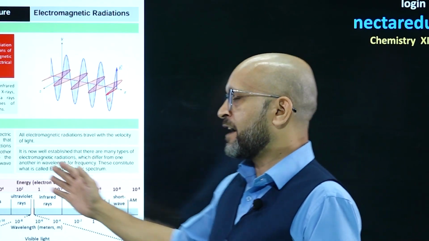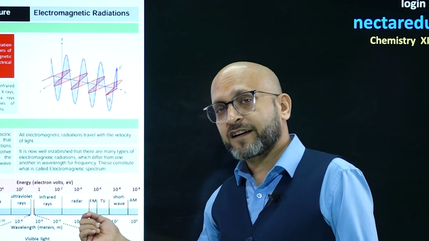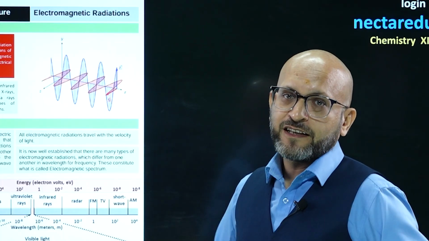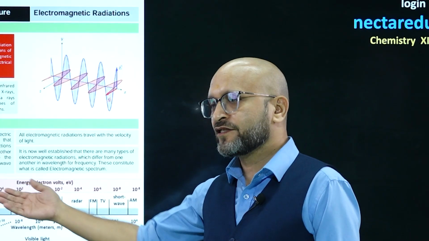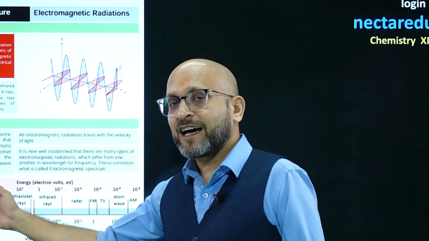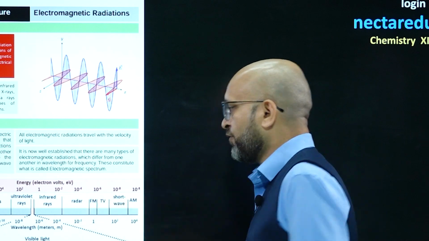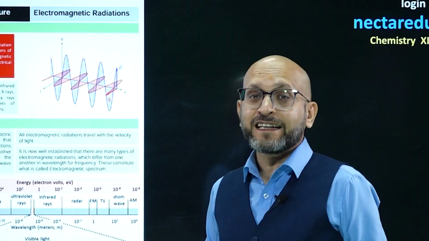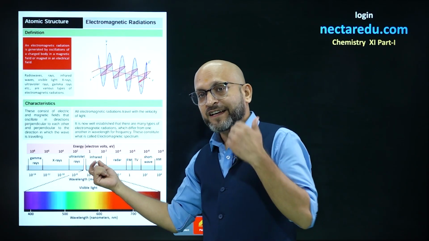What is there? Gamma rays, then X rays, then UV rays, then visible light, then you will get radar, then you will get FM radio waves, then TV waves, short waves, AM waves, like that. So this arrangement of radiation is known as the electromagnetic spectrum. What is happening over here? Gamma rays have the lowest wavelength, all right, and if you move from gamma rays towards AM waves, the wavelength is increasing, and out of this only we can visualize.